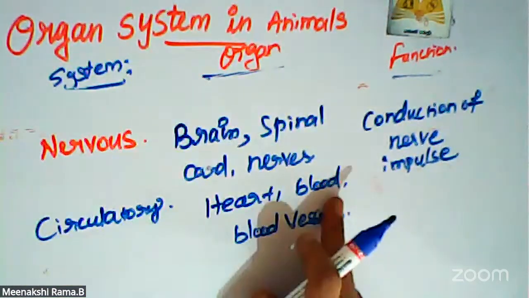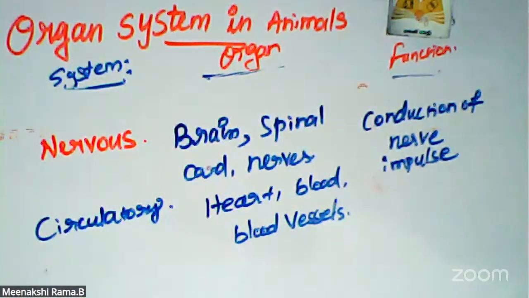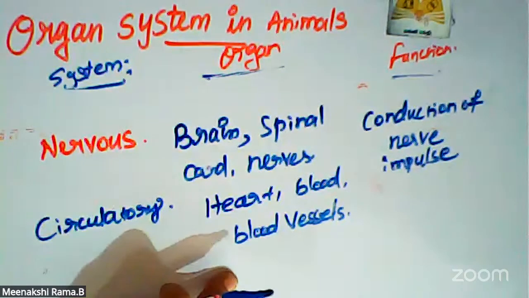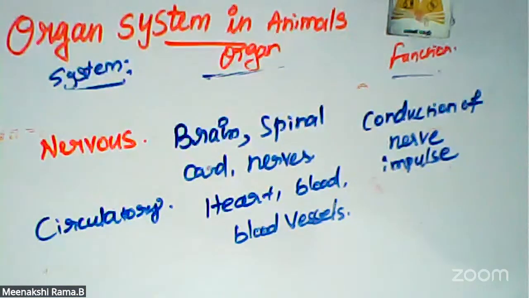Blood is pumped by the heart, and with the help of the circulatory system it circulates to all of our body. What are the functions of the circulatory system? Transportation of respiratory gases, nutritive substances, and waste products.